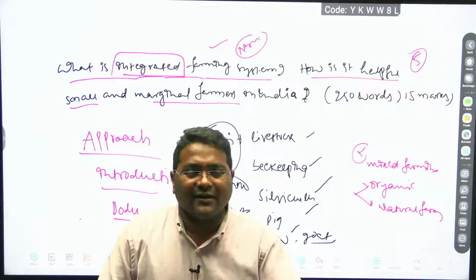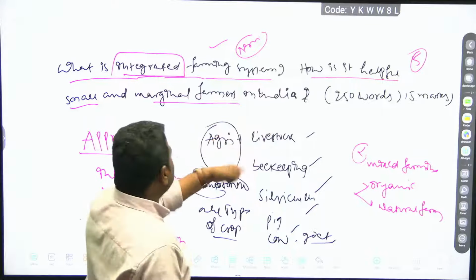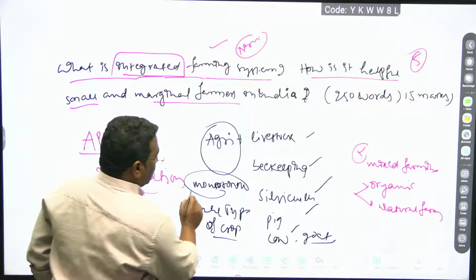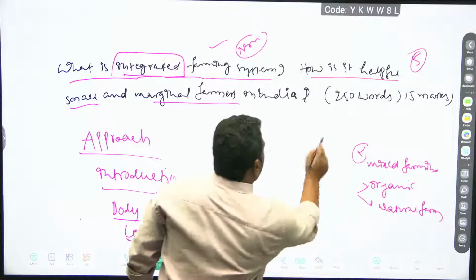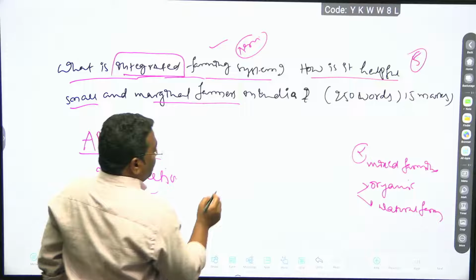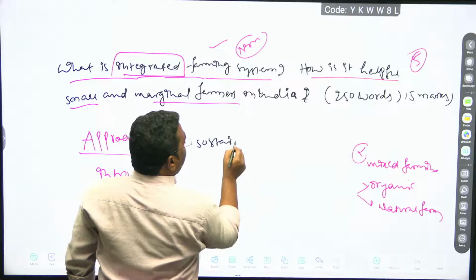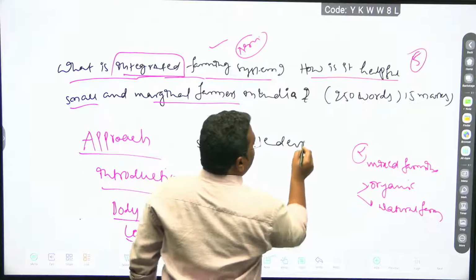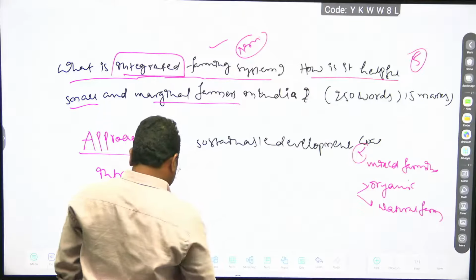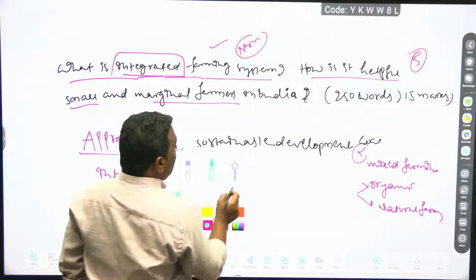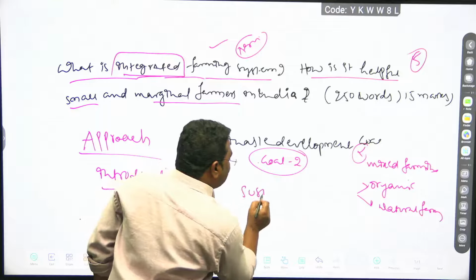Once the definition is over, in recent years, because this integrated farming system is related to the Sustainable Development Goals. What was it in the Sustainable Development Goals? Goal number 2. Goal number 2 is sustainable agriculture.